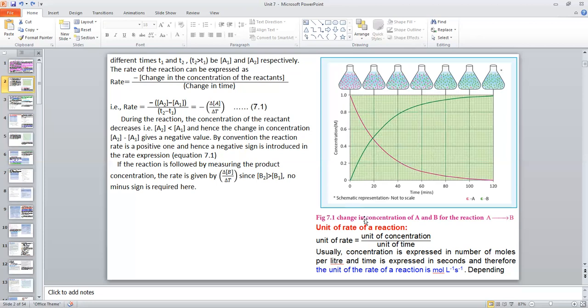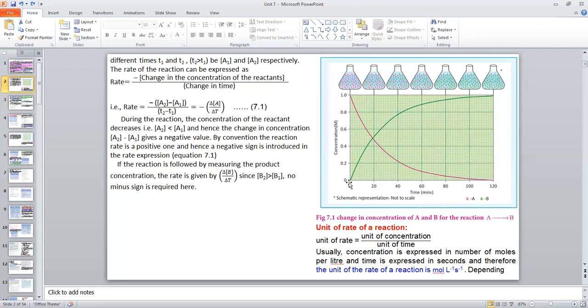Then you see here the change in concentration of A and B for the reaction A gives B. Here the y-axis is concentration. Here on the x-axis we take the time in minutes. Okay, if we take the reactants, initially the reactant concentration is very high.